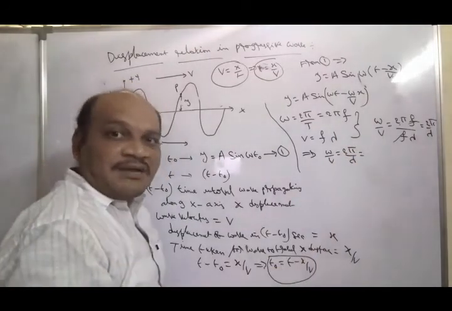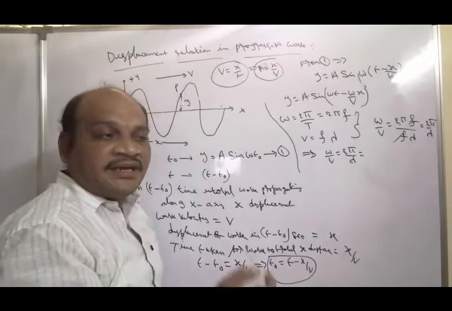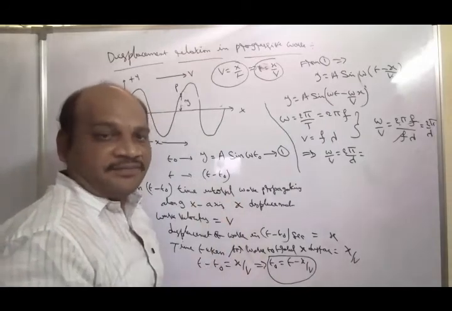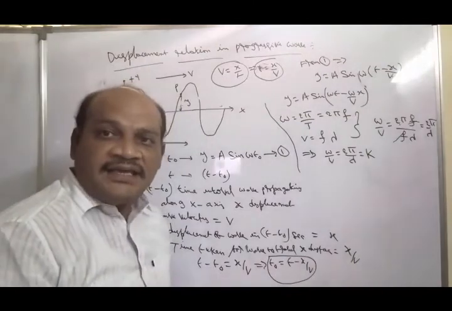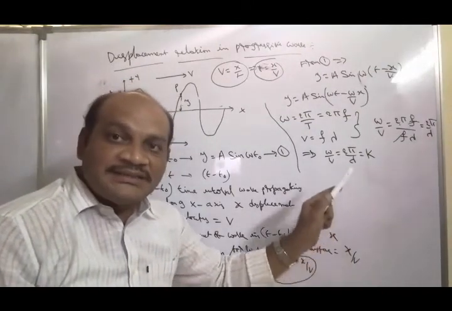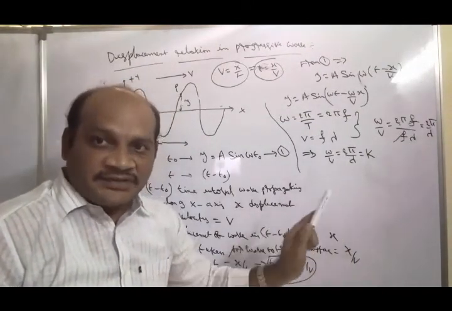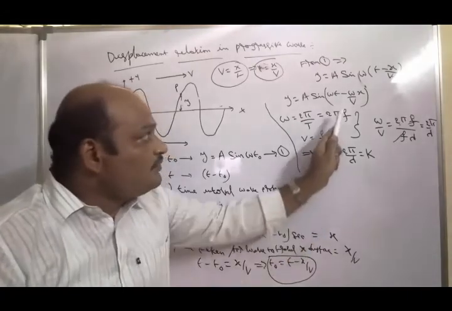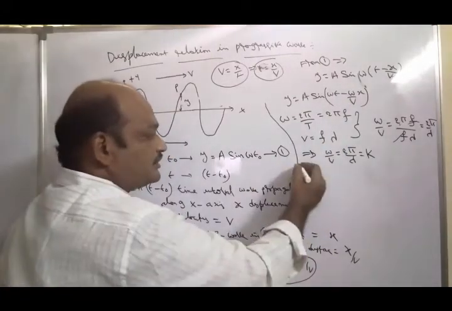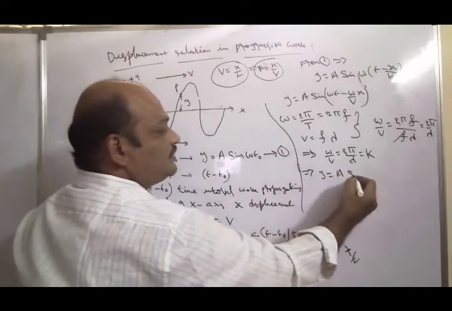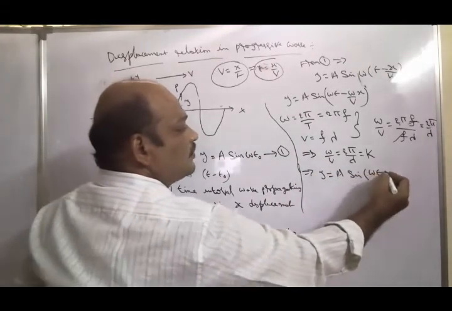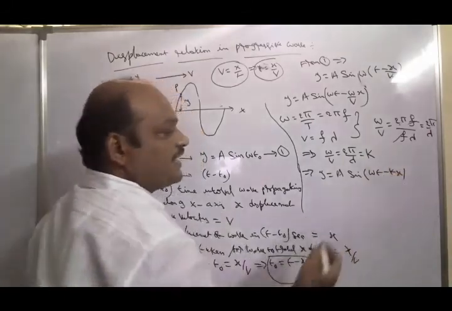This 2 pi by lambda is taken as the wave number, so it is indicated with k. Here k is equal to 2 pi by lambda, the wave number. Substitute this omega by v value in the above equation. What do we get? y is equal to a sin omega t minus kx.